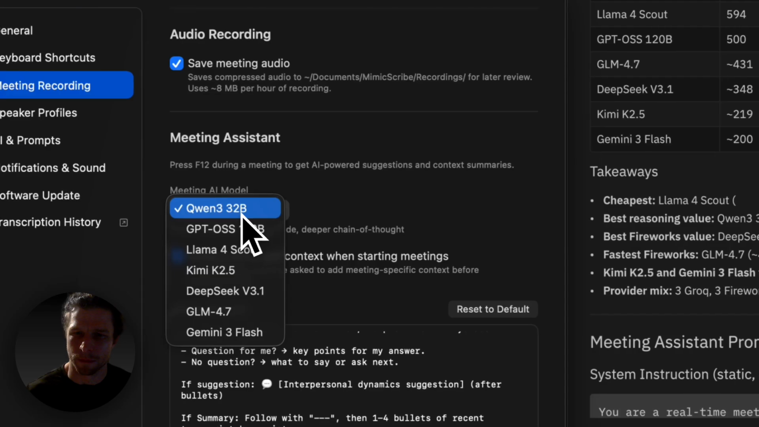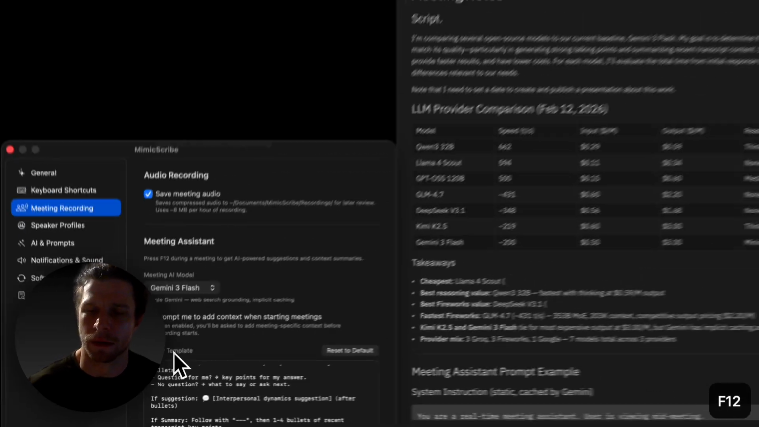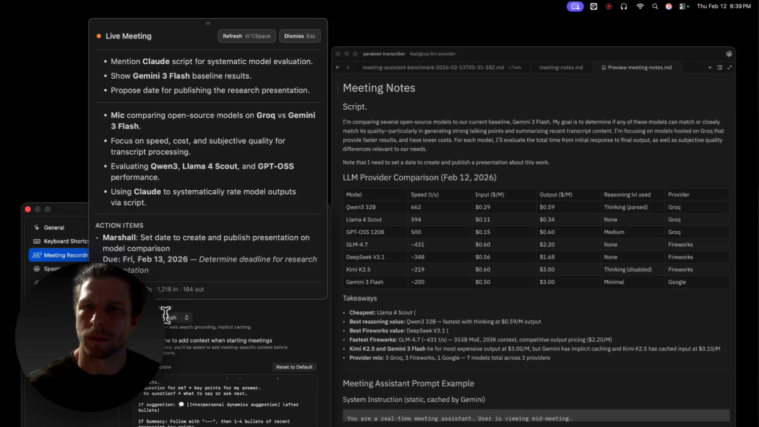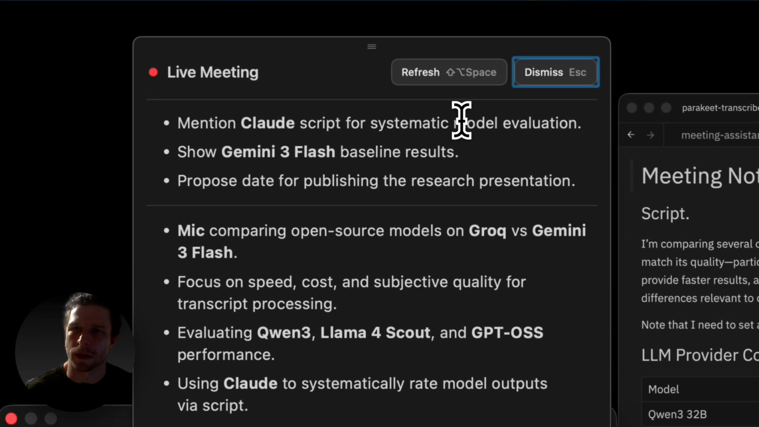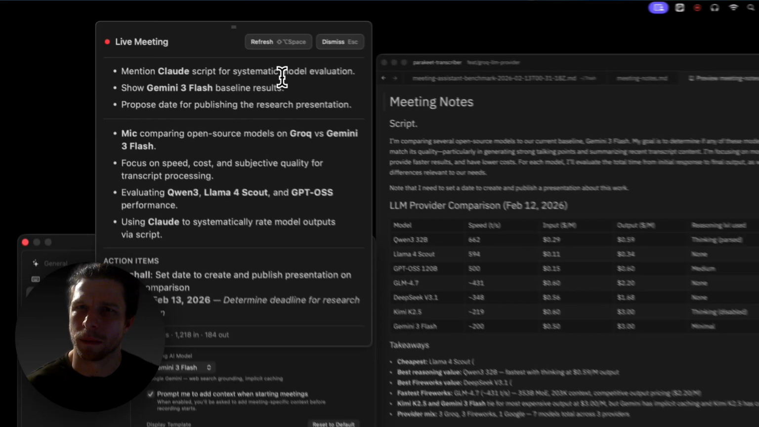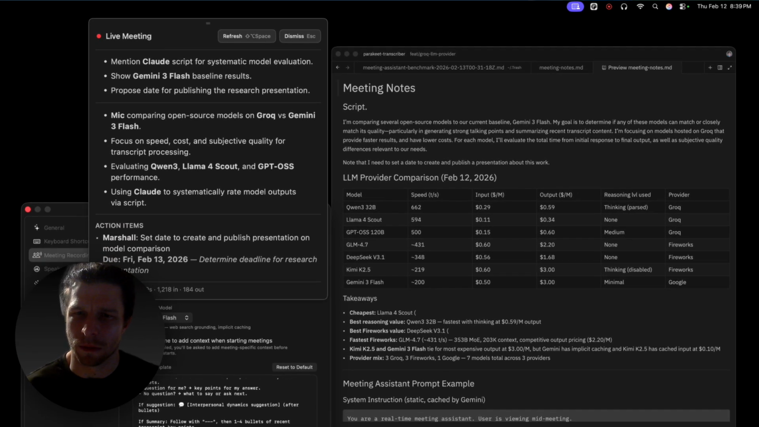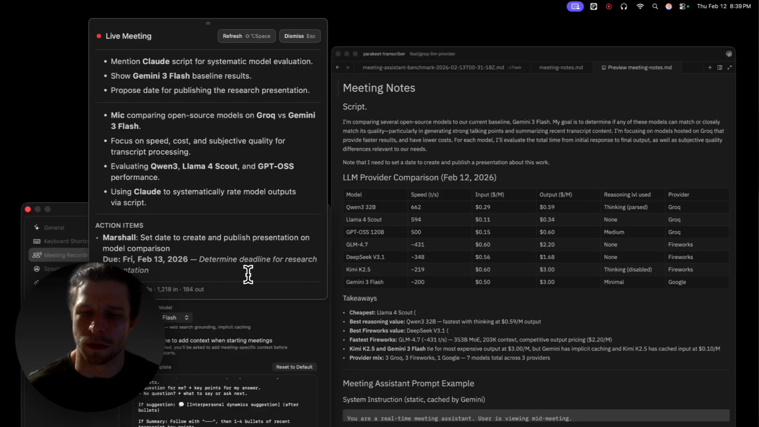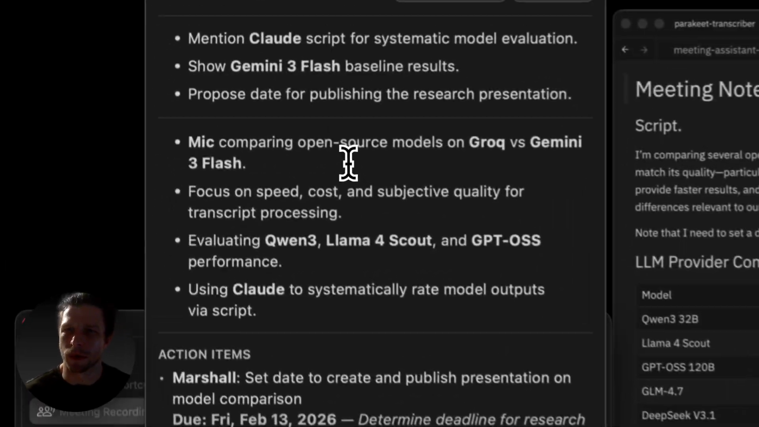All right, let's save. Let's show Flash as our baseline. Live meeting here. All right, well, talking point 1. I mean, this is more of a summary item in my opinion. Show Gemini Flash baseline results. Great. That's actually what we're working on. That's a pretty good talking point. All right. Here we've got a reasonable, probably fairly short transcript, taking about 1.9 seconds for this particular run. 1,200 some tokens in, a few tokens out.